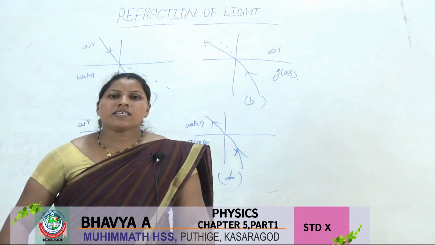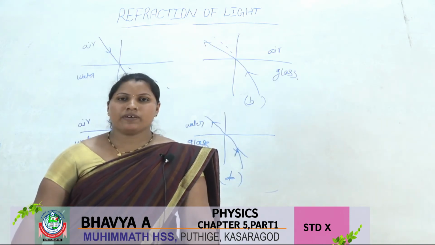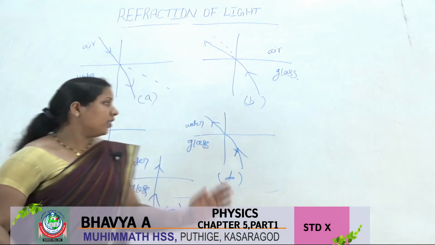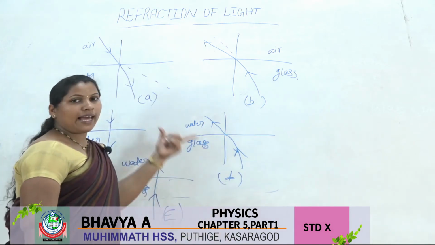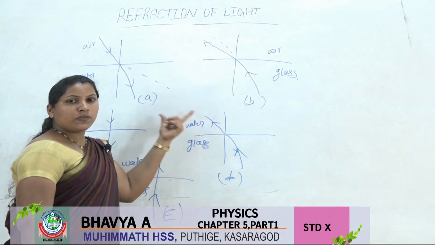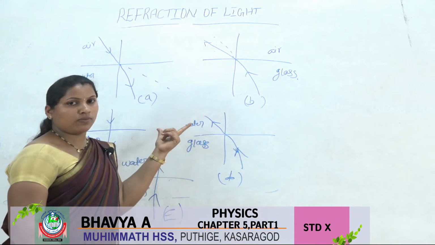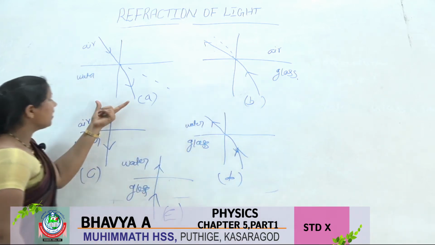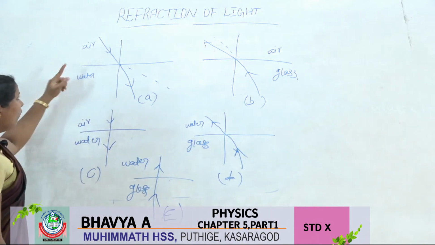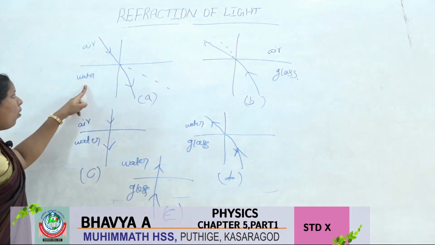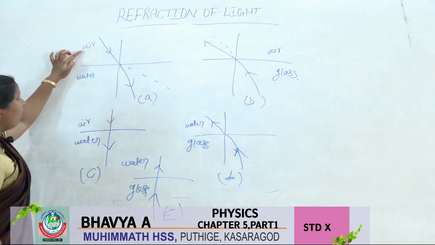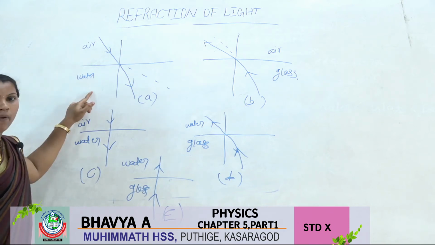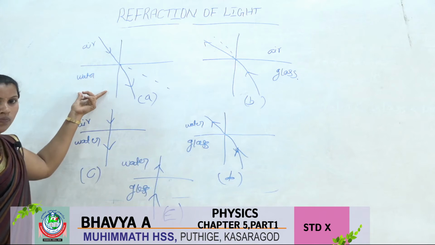Next, see the pictures given in our textbook. Depending on each picture, you fill in the characteristics in the other column. So in the first picture, see there, a ray of light falls from air to water. Air has less optical density, water has high optical density.